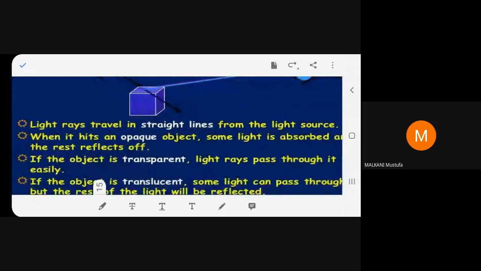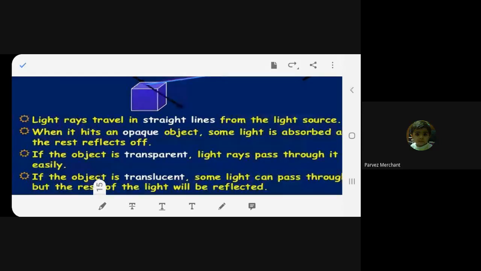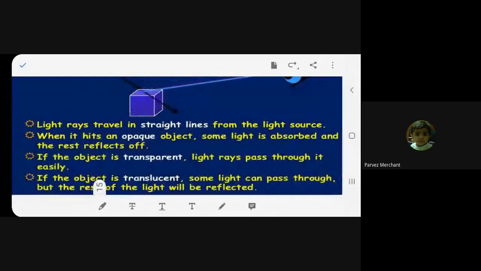Third one. If the object is translucent, some light can pass through, but the rest of the light will be reflected. What does translucent mean? Like tinted glass, thick glass. In certain glasses, it is colored. You can see someone is there, but who is there you won't be able to see.